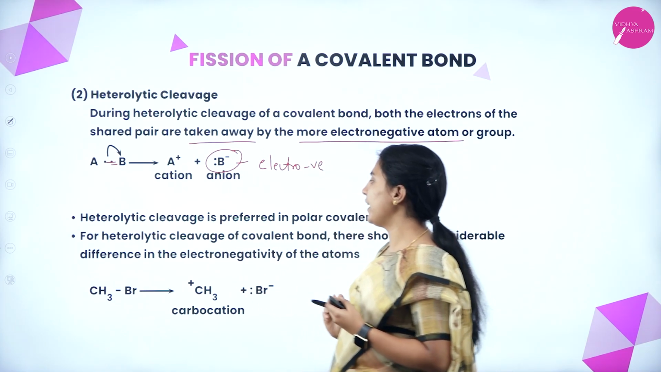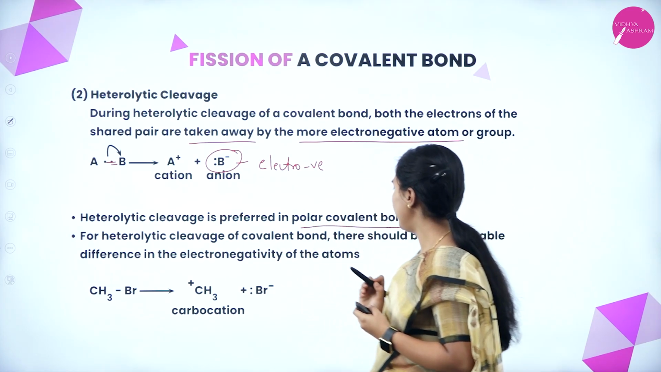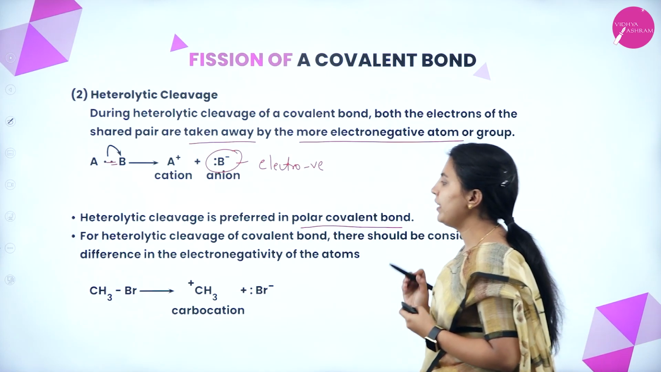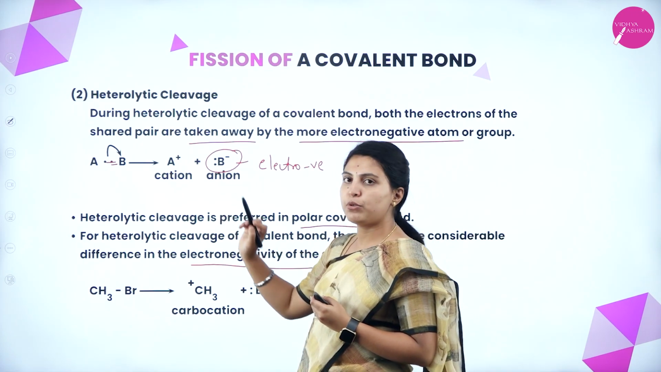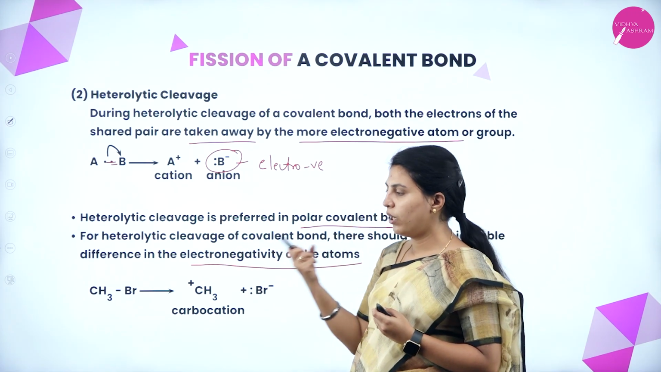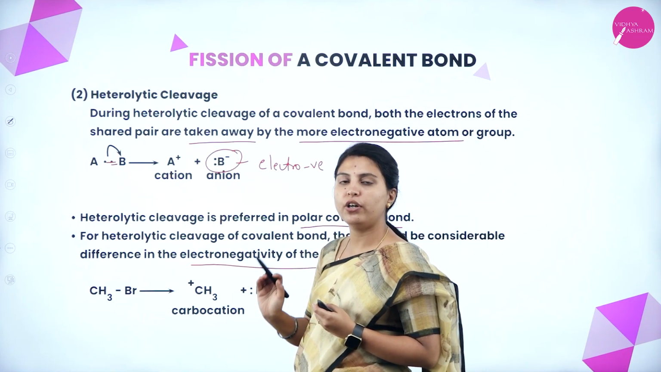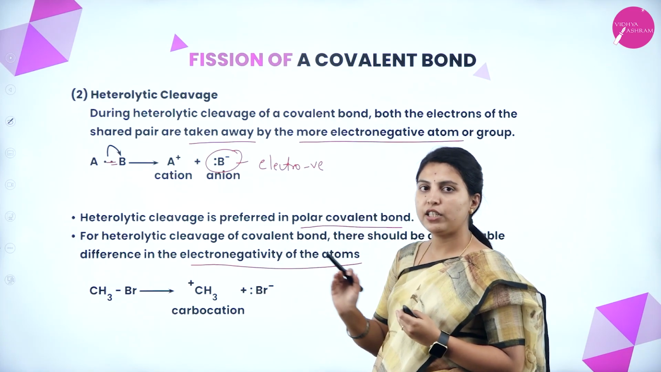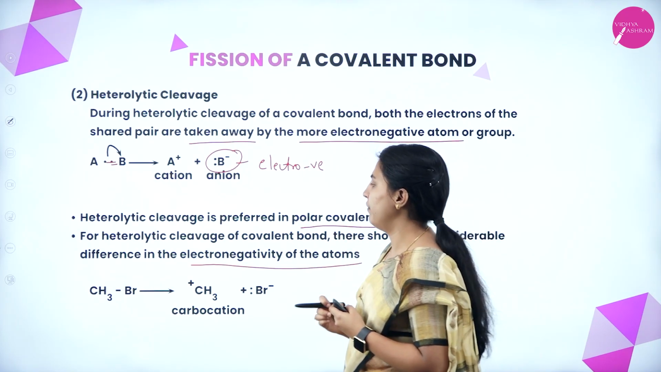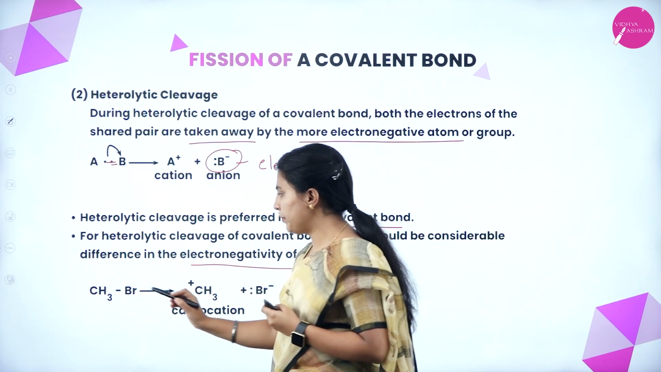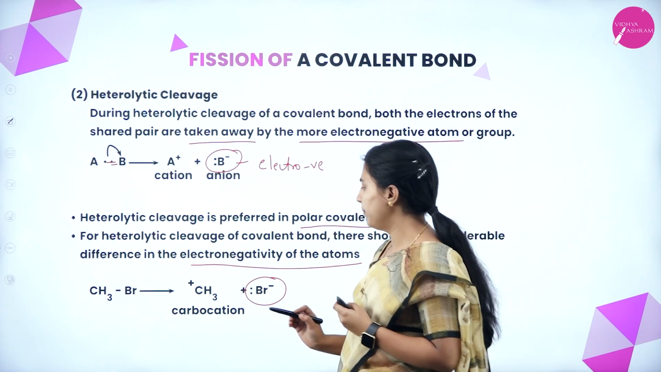Heterolytic cleavage is preferred in a polar covalent bond. For heterolytic cleavage of a covalent bond, there should be a considerable difference in the electronegativity of the atoms. One of the atoms should be more electronegative to abstract the electrons obtained by the breakage of the covalent bond. If there is no such difference, there is no chance of heterolytic cleavage. See here, this is methyl bromide. Bromine is the more electronegative atom, we know that.